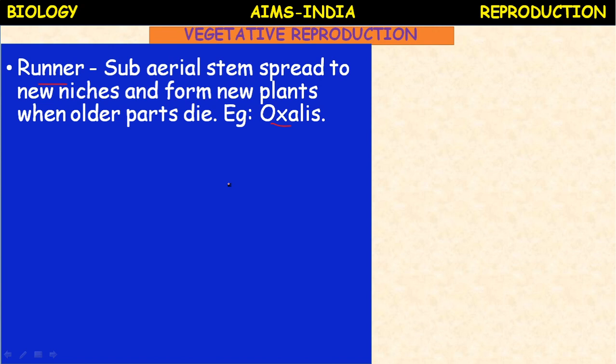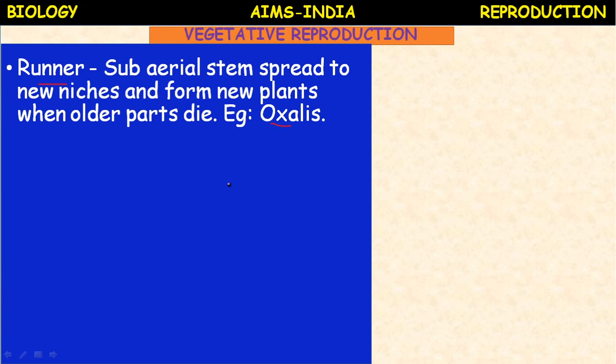But adventitious roots means other than the radicle, if any root is produced in the plant, then it is called an adventitious root. Okay. These adventitious roots help in absorption, and they act like true roots and help the plant.